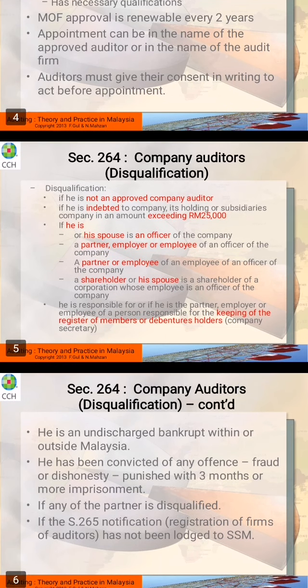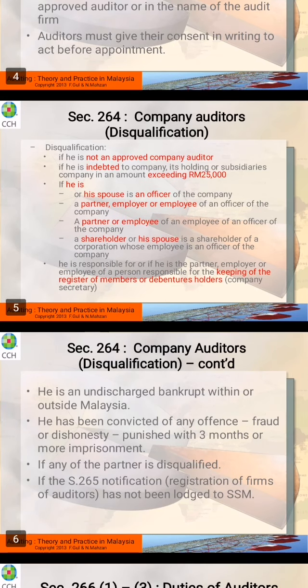All right, so the next one is also the same, a partner or employee of an officer of the company. The next one, whether he is a shareholder or his spouse is a shareholder of a corporation whose employee is an officer of the company. It doesn't matter whether you are a shareholder or your spouse is a shareholder of that corporation. So you are also disqualified.